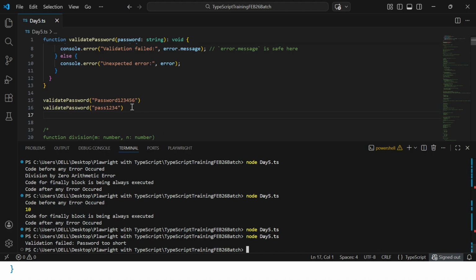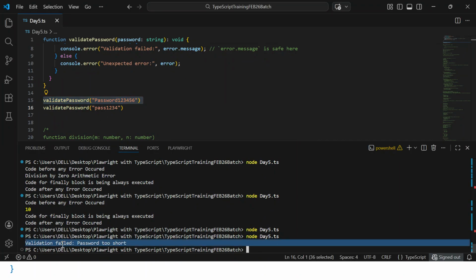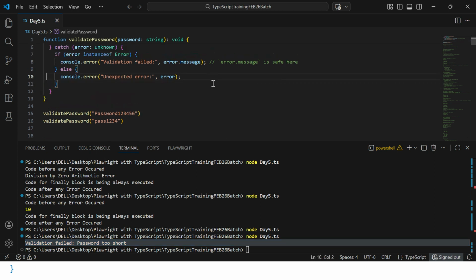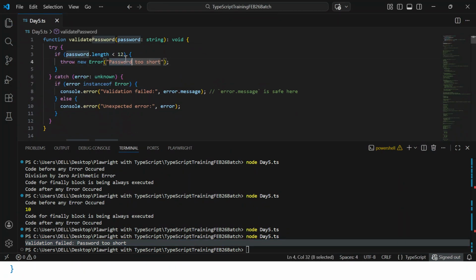Yeah, you could see whenever we are giving the good password, it is not going to the catch block, so it is completely fine. No error output is coming. Whenever you give the shorter password, you could see validation failed, password too short, because it is going through the error. So this is the way you can handle the error so that the remaining lines of code will not be a problem.